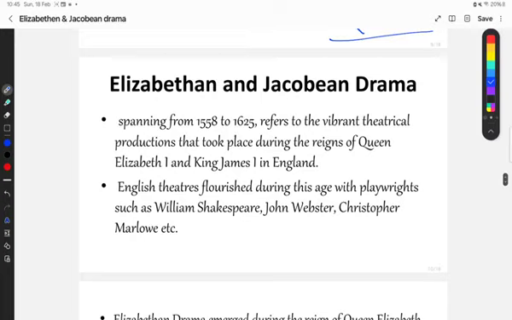Now here we come to the main point of discussion, the differentiation and the compare and contrast of Elizabethan and Jacobean drama. So when both the periods are included, Elizabethan and Jacobean period, it spans from 1558 to 1625.